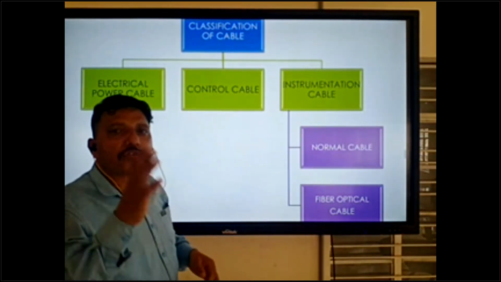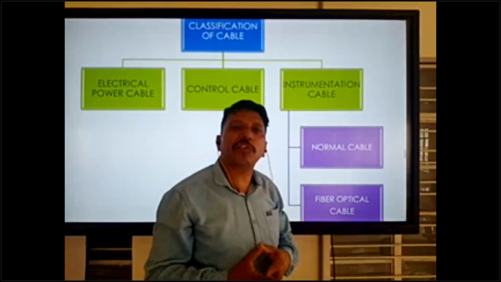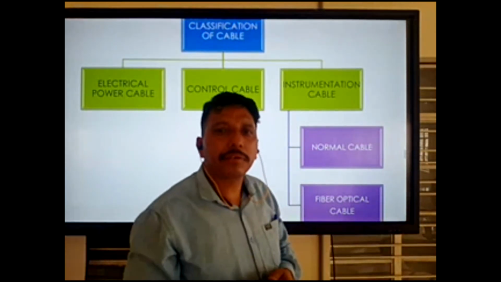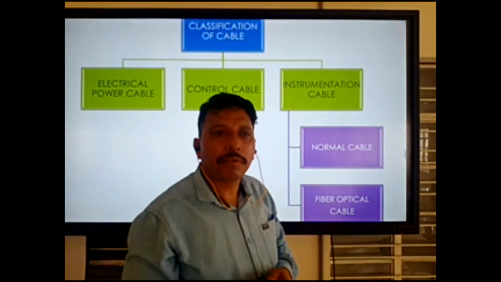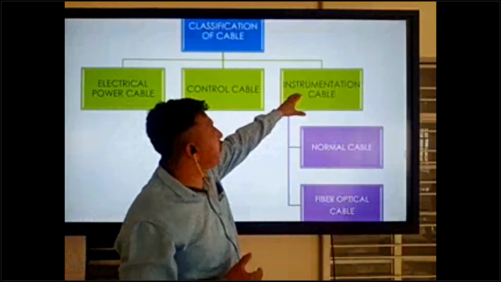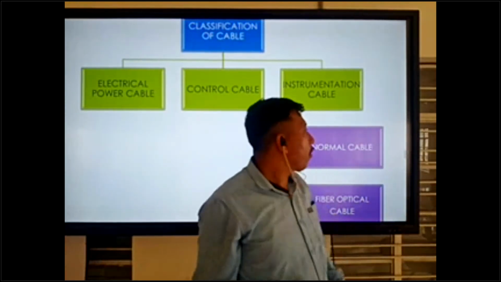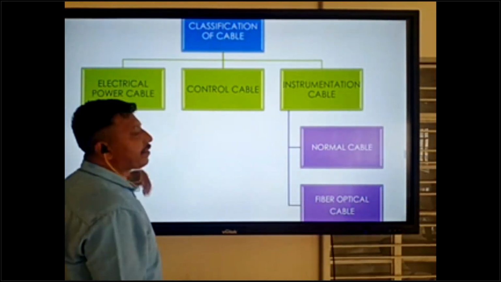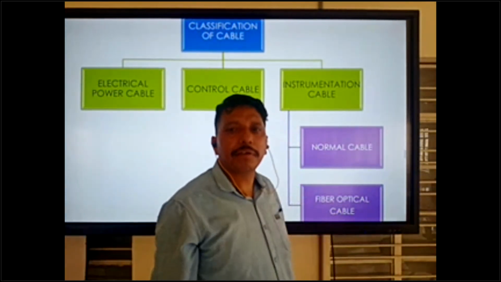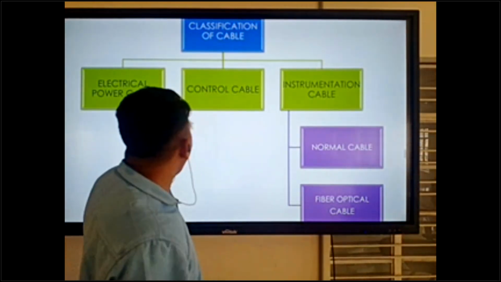Instrumentation cable, some instruments, especially this types of cable is using in gas plant, power plant. Okay, so maximum instrumentation cable is using in gas plant, power plant. Control cable also used in buildings and industries also.